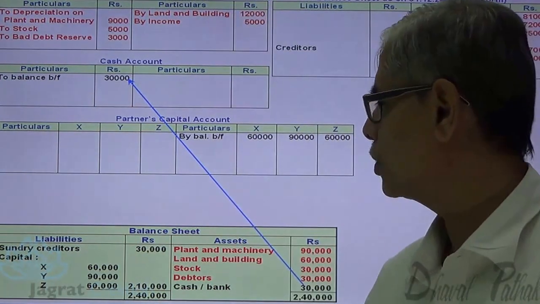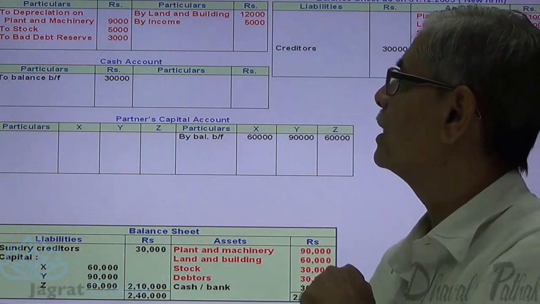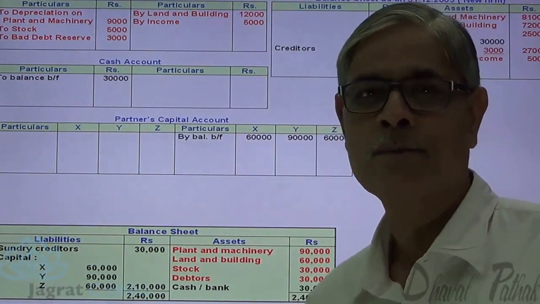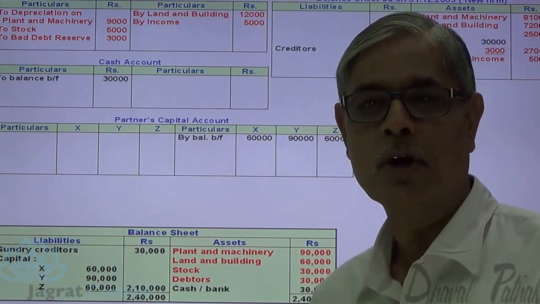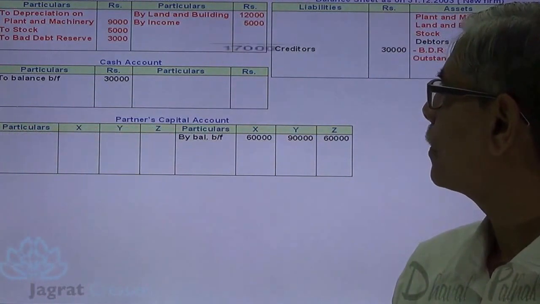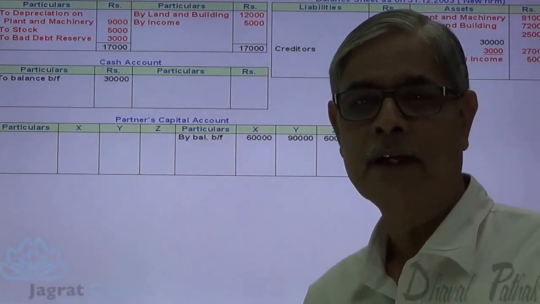Now I want to close the revaluation account. 12 plus 5, 17,000. 9 plus 5 plus 3, 17,000. So the total of the credit side and the total of the debit side agree. That is 70,000. So there is no profit or loss in the revaluation account.